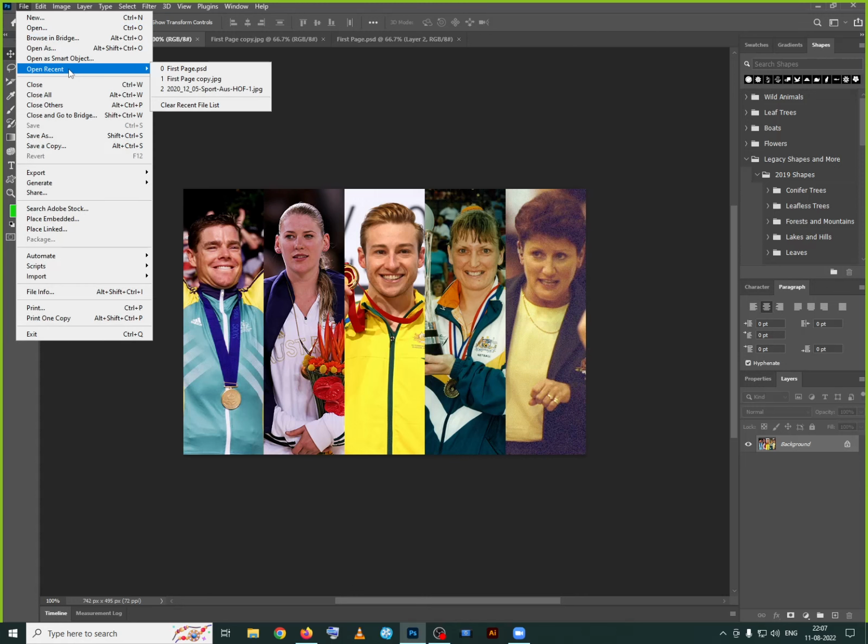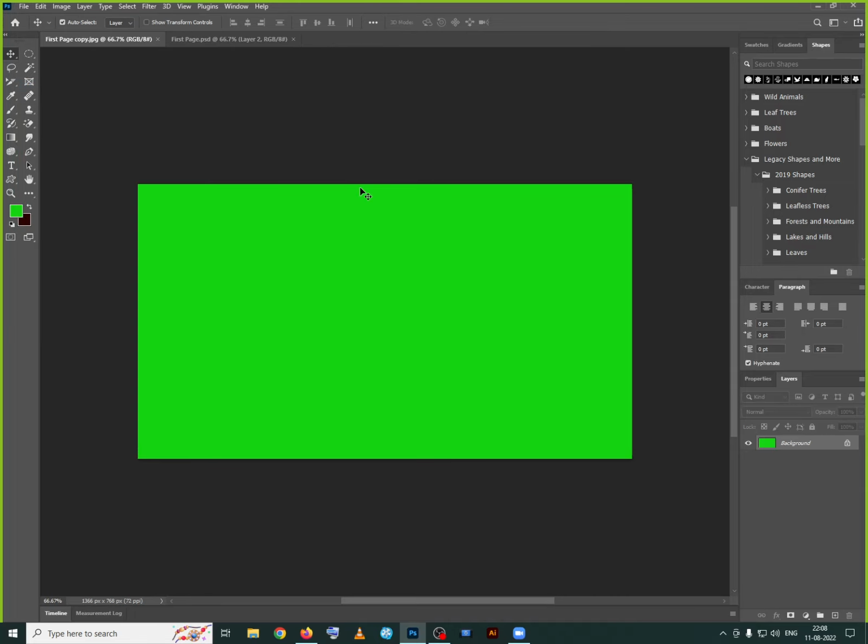Open Recent, in the sense, if it is available in the recent documents, then only you can open. Right now it is not available. Why? Because I have cleared that list. How many files is it showing now? Three. Now I am closing this one. Again we have used the Close option. Once you click the Close option, it will close the current file. The other two will be remaining.